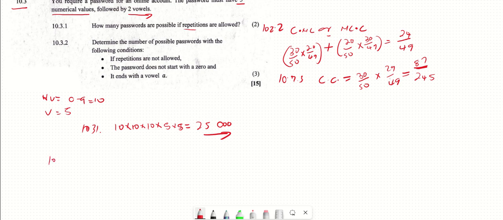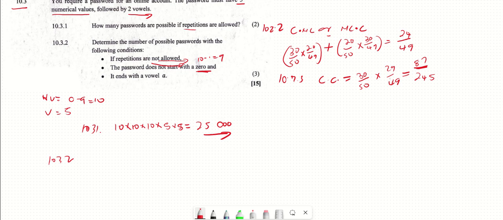Then now let's look at 10.3.2. They say determine the number of possible passwords with the following conditions. If repetition is not allowed, it means that I choose a number once. When I make a first choice, I can choose out of everything, but as I make a choice, the chances are decreasing because the number that I have chosen is not allowed to be chosen again. That's what I mean by repetition not allowed. The password does not start with 0. Remember that I had 10 digits, but now I don't start with 0, so I'm left with 9 numerical values. So I'm going to make a choice out of 9 for the first one.